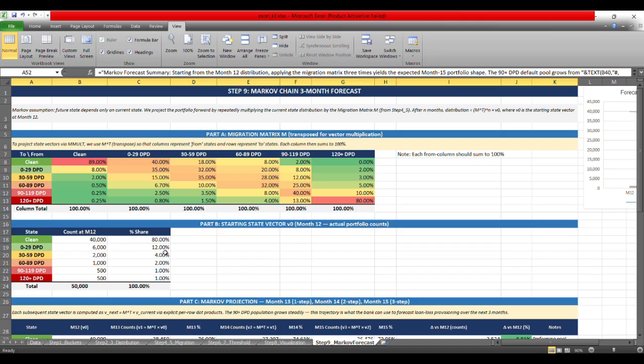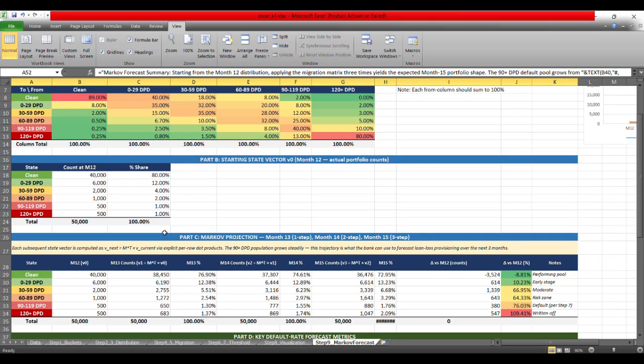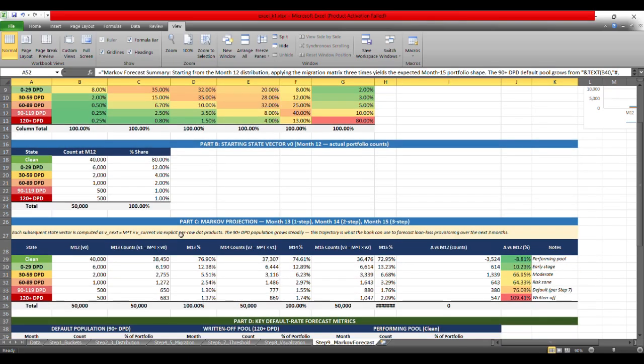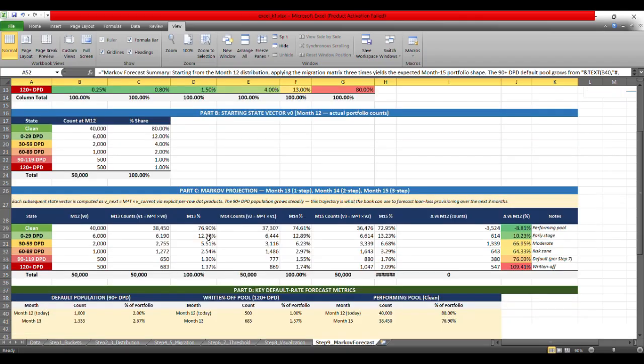So now the starting vector, the Markov matrix should have a vector. This is our starting vector, the month 12 counts that are being pulled alive, and then we have already seen the percentage of the share that is going into these accounts. Now comes the main part, the Markov projection. For month 13, I am counting it as one step. For month 14, it is two steps, and month 15 means 3 steps, and each subsequent vector is computed as the month matrix multiplied by the current vector that we are considering.